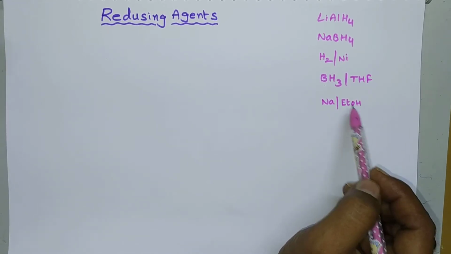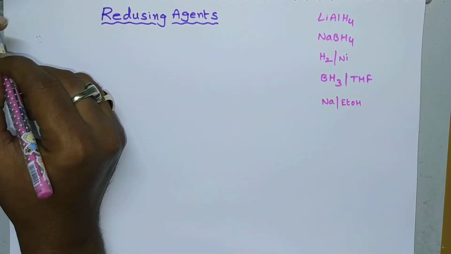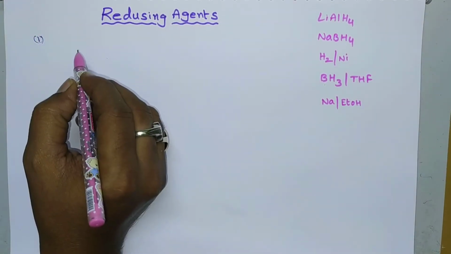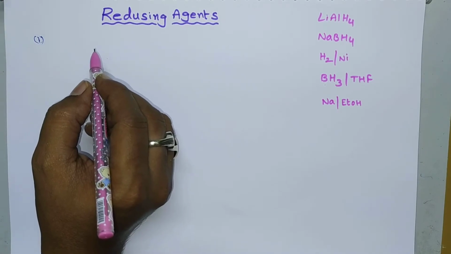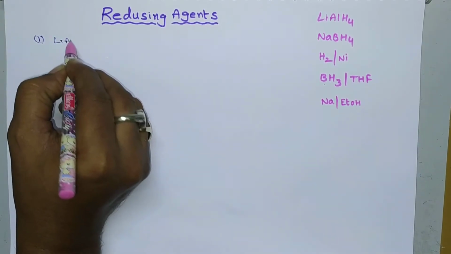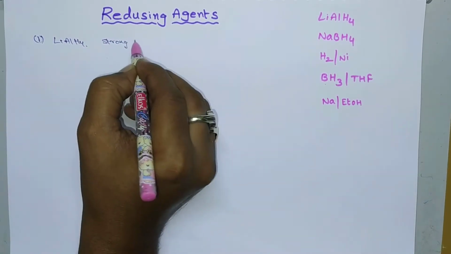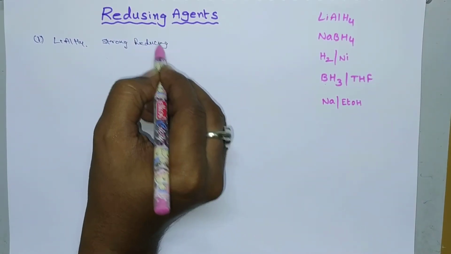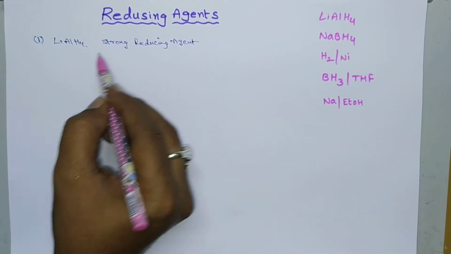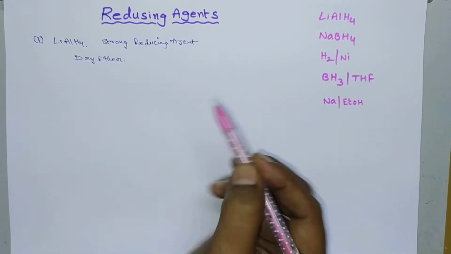Okay, let us discuss these one by one. The first one is lithium aluminum hydride. This is a strong reducing agent, so it can reduce the maximum number of functional groups. This reduction takes place in presence of dry ether.